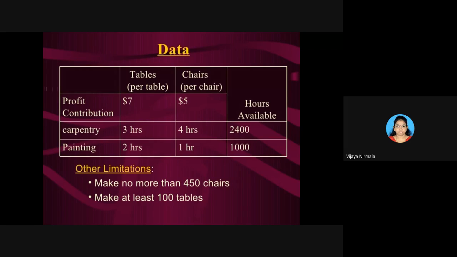In this data you have seen the word profit, contribution. If you see profit in the data, that is a maximization problem. There is no doubt in that.